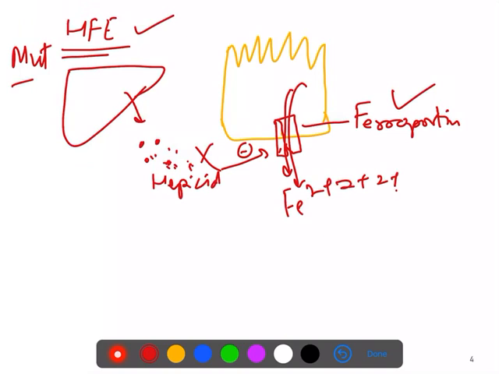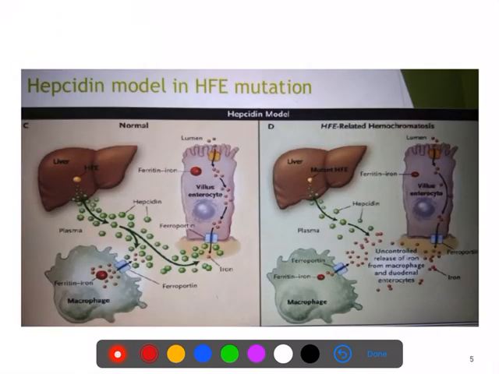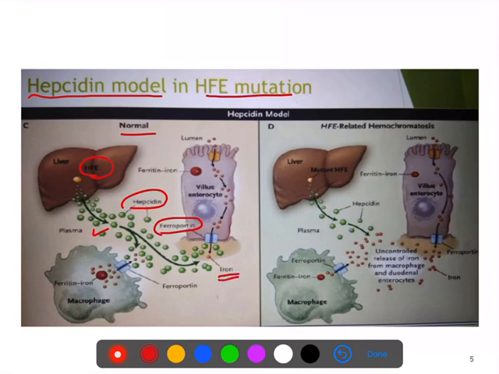Okay, so this is another mechanism. This is called the hepcidin model of iron overload. I will now explain the diagram. This is the hepcidin model in HFE mutation. What is actually happening is that normally hepcidin is released in a very good amount with normal HFE protein, and this keeps the ferroportin shut or regulates the ferroportin in such a way that there is less iron toxicity. This ferroportin is also present in macrophages, and there it also regulates the iron. Iron regulation is done in the macrophages in a similar way.